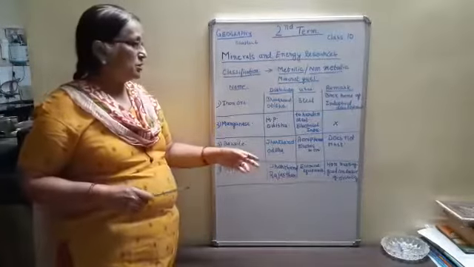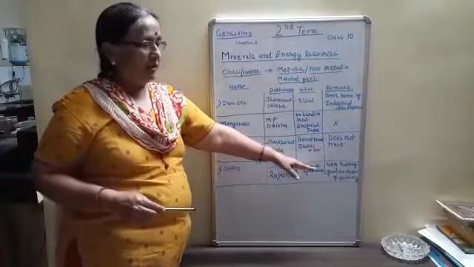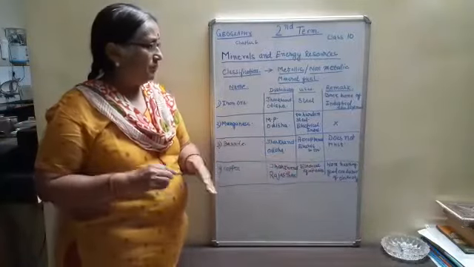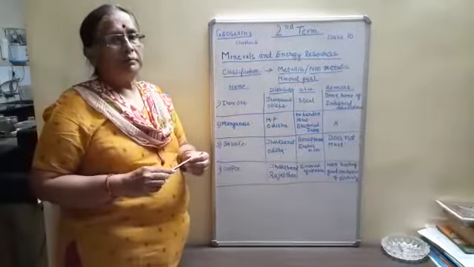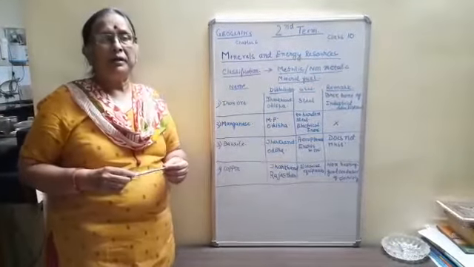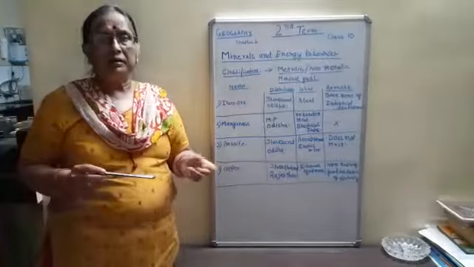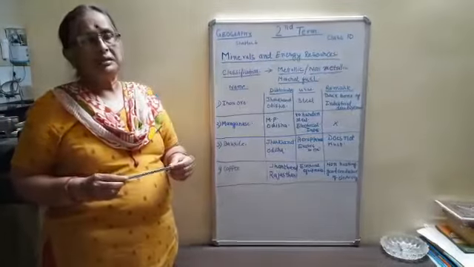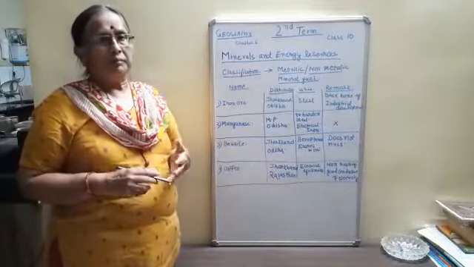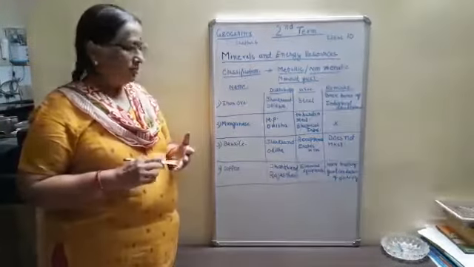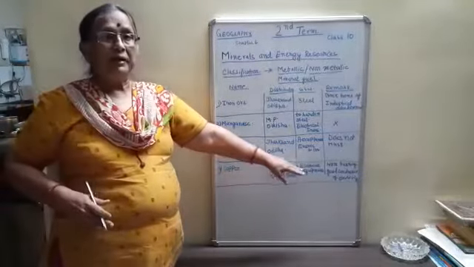Mostly it is used in the making of electrical wire. Apart from that, it makes an alloy with many other metals, and that can be used as brass. It is also used for minting of coins.